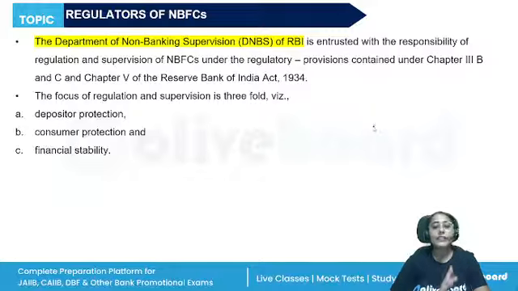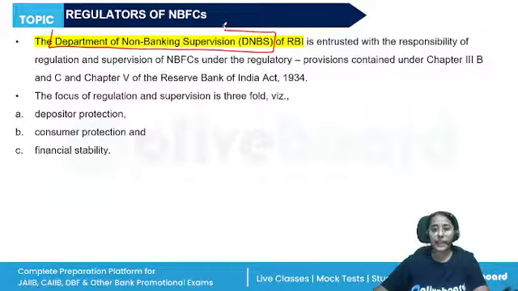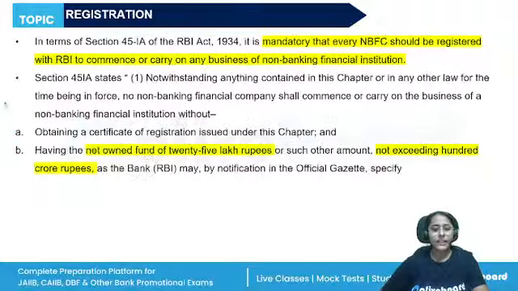Then in the first unit itself, we studied about the Department of the Non-Banking Supervision of the RBI. It is entrusted with the responsibility of the regulation and supervision of NBFCs. So, what is the focus of this DNBS, Department of Non-Banking Supervision? Depositor protection, consumer protection, and financial stability. All right.